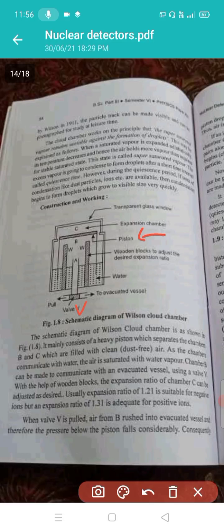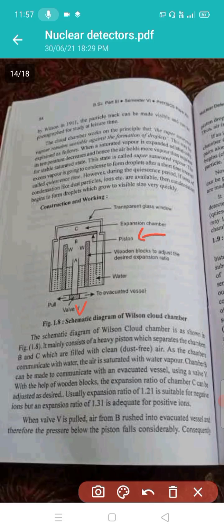So the construction is: a heavy piston separates the chambers B and C, filled with clean, dust free air. As the chambers communicate with water, the air is saturated with water vapor. Chamber B can communicate with the evacuated vessel using a valve V, and wooden blocks adjust the expansion ratio of chamber C. When valve V is pulled, the air from B rushes into the evacuated vessel, and therefore the pressure below the piston falls considerably.